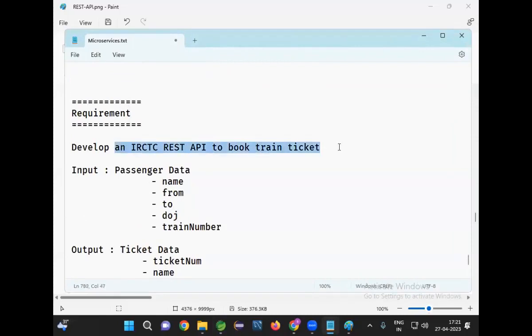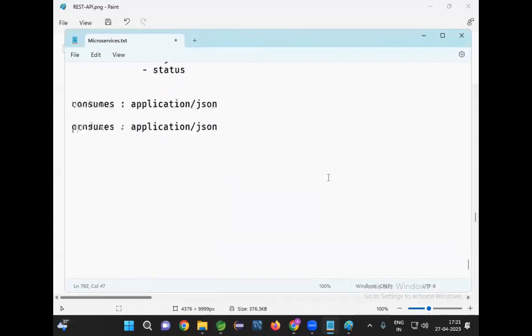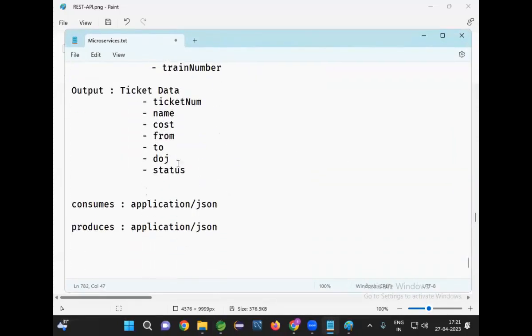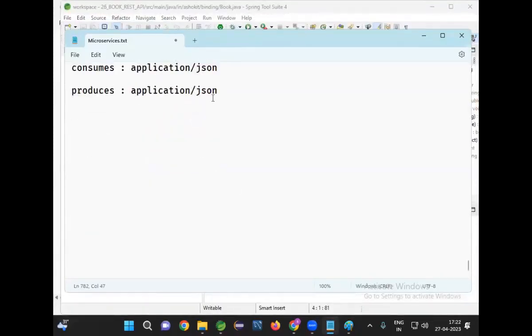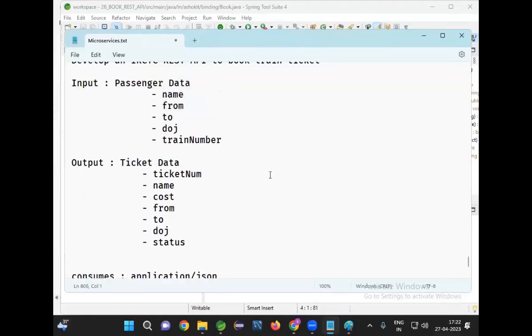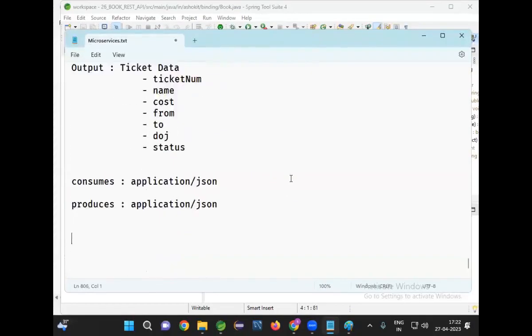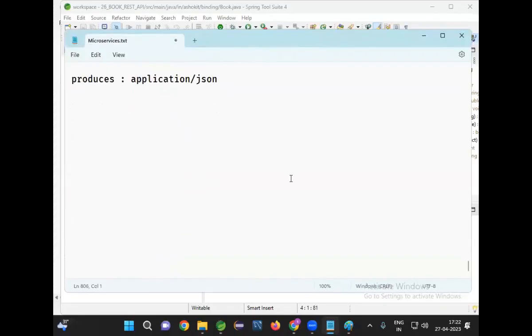Develop a REST API to book a train ticket. Passenger data is the input, and the output is ticket data; it consumes and produces. Now, along with this, I need to provide one more functionality. The user should be able to get the ticket back based on the ticket number.